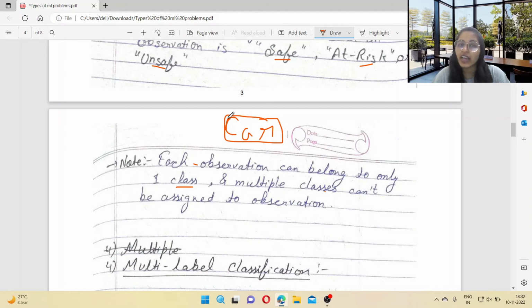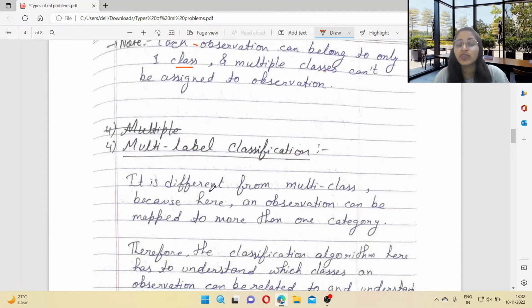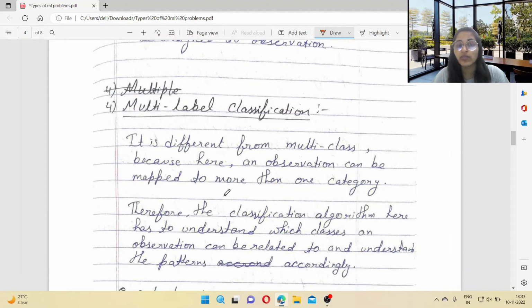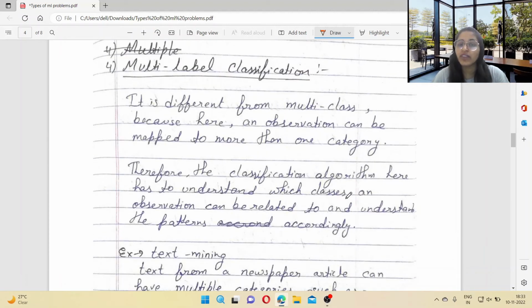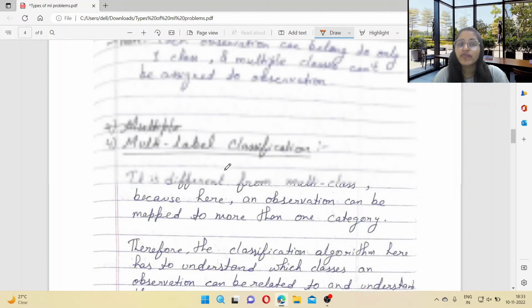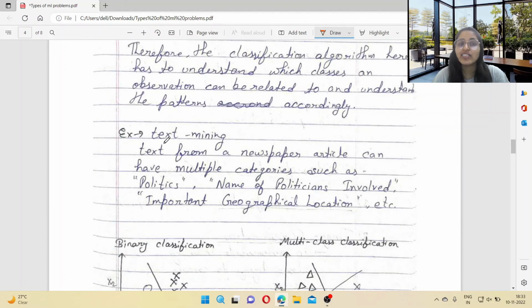Like if it is a car, then it is only a car. You can't give more than two names. But in multi-label, you can give two or more names to a single observation. Therefore, the classification algorithm here has to understand which classes an observation can be related to and understand the patterns accordingly. Okay, so an example of multi-label classification is text mining.